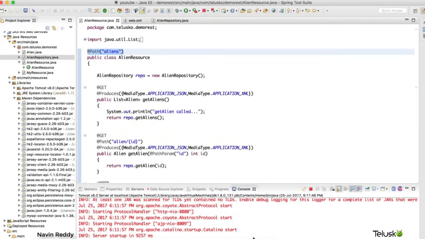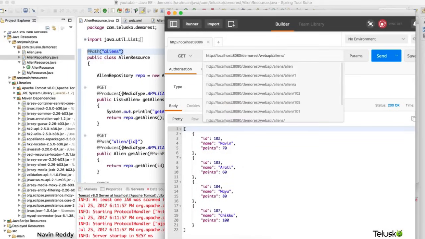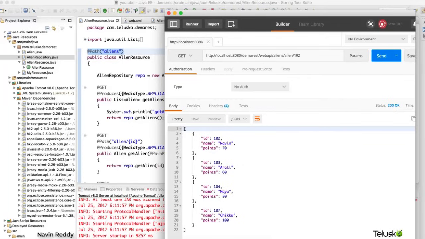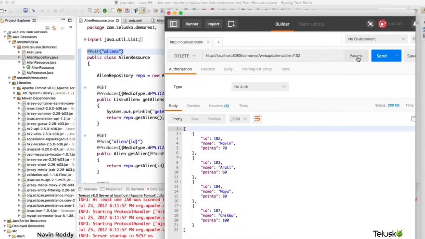Now, to get that link, for example, if I go to my Postman, you can see we have aliens here, right? If I say I want one particular alien, or if I want an alien to be updated, or if I want an alien to be deleted, let's say I want to delete this 102. We just have to go here, say a delete request and say send, and it will get deleted, right? That's how it works. So everything was working.